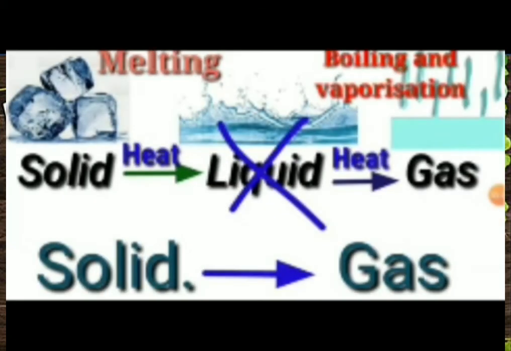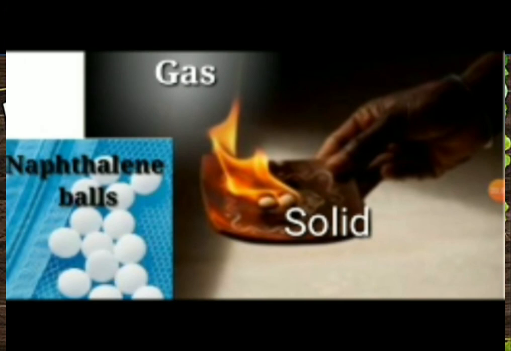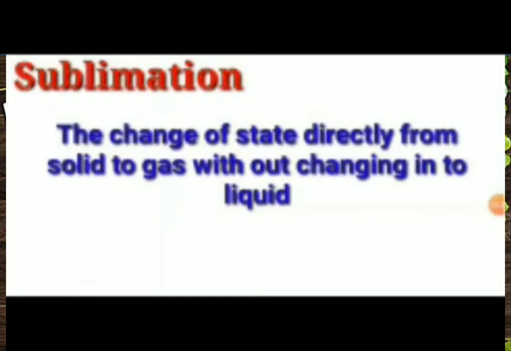Next we are going to study sublimation, the direct change of solid into gas. Did you see camphor? Camphor directly changes from solid to gas. There are more examples like naphthalene balls and air fresheners. All directly change from solid to gas. So, sublimation is the change of state directly from solid to gas without changing into liquid.